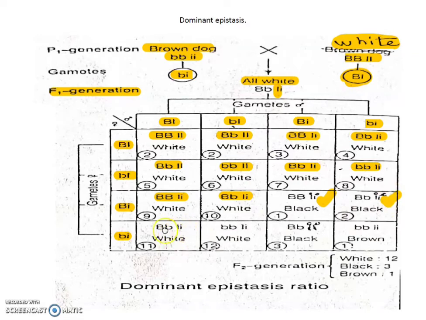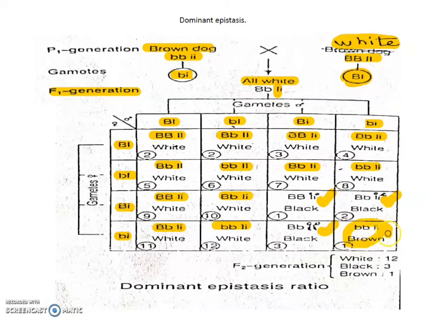Here capital I is present, so white color. Here also white color. Here capital I is absent, so black color. And here both capital and small I are absent. Capital B and capital I, both dominant genes, are absent, and only recessive genes are present. That time only brown color develops.